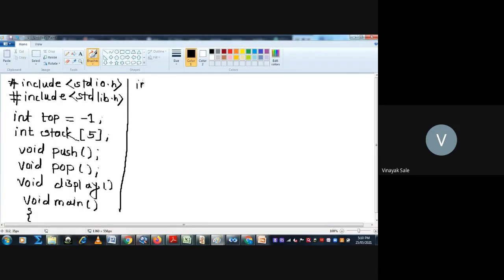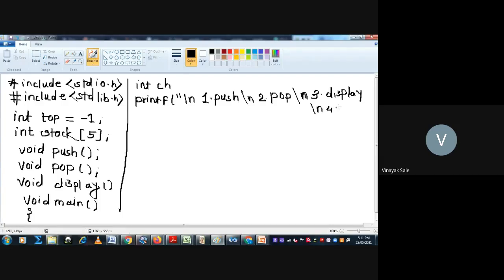Then int ch, then printf: slash n, one dot push, slash n, two dot pop, slash n, three dot display, slash n, four dot exit, double quotes complete.